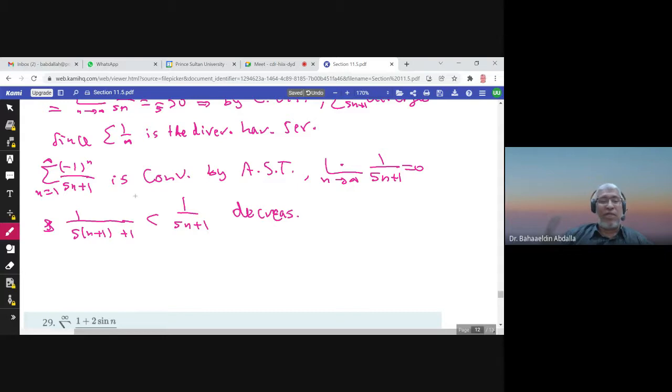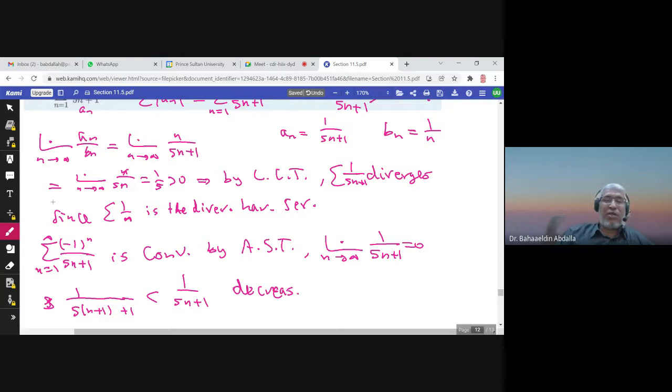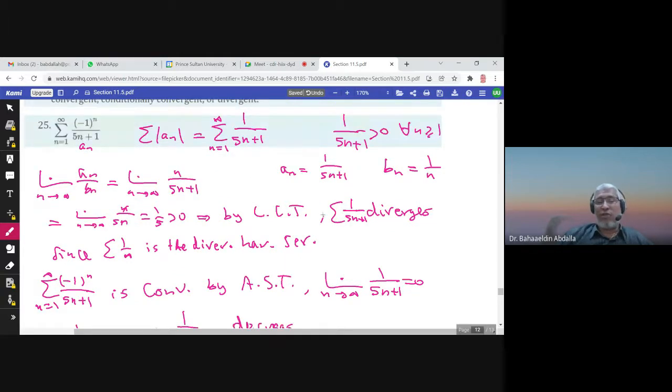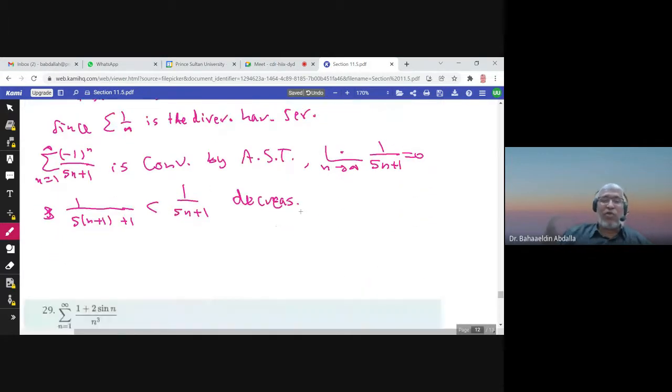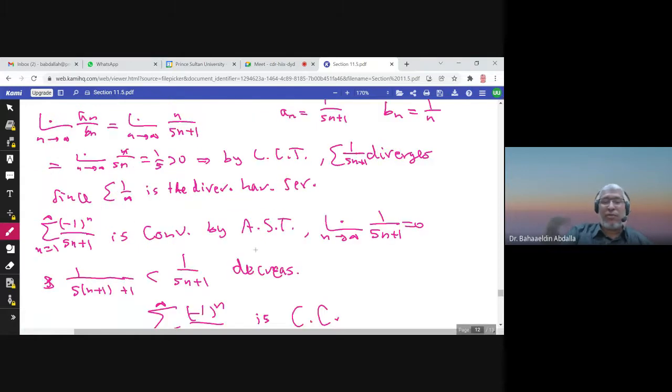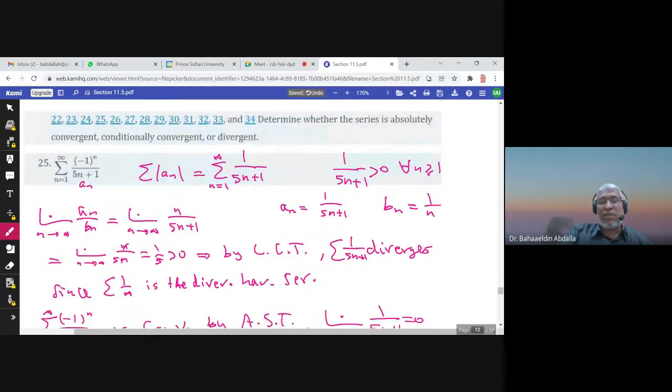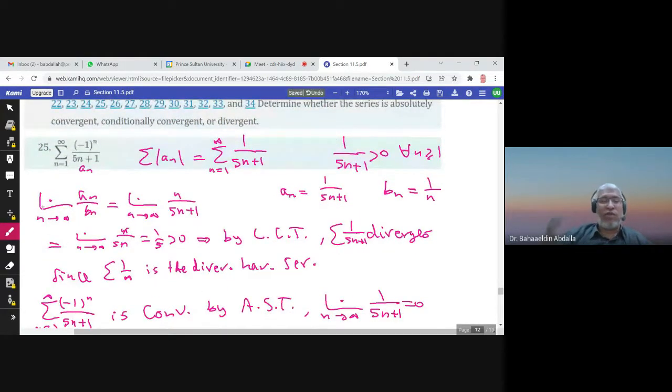So by alternating series test, this series is convergent. But it is not absolutely convergent. So the conclusion would be the series -1 to the power n over 5n plus 1 is conditionally convergent.